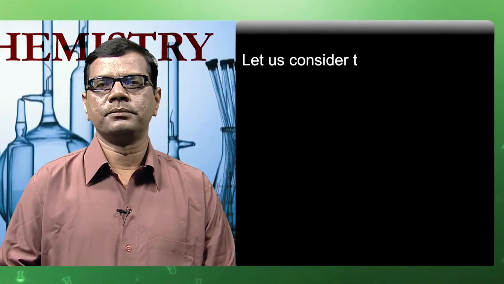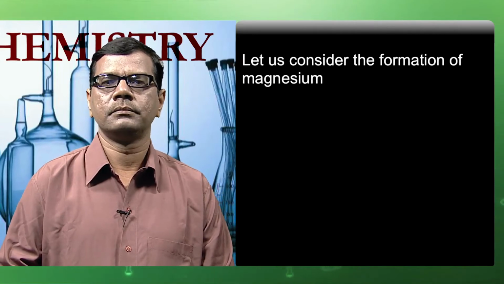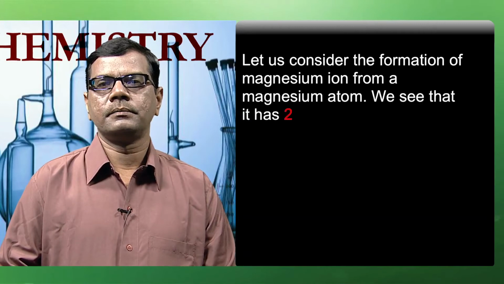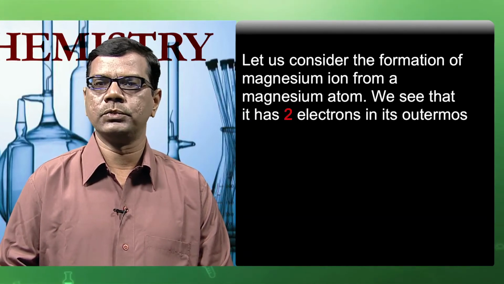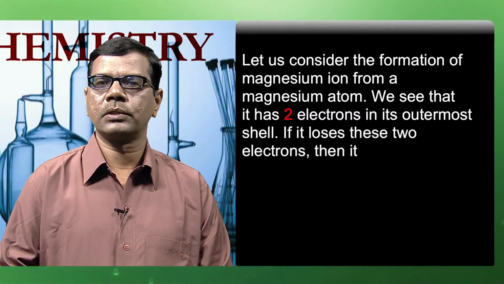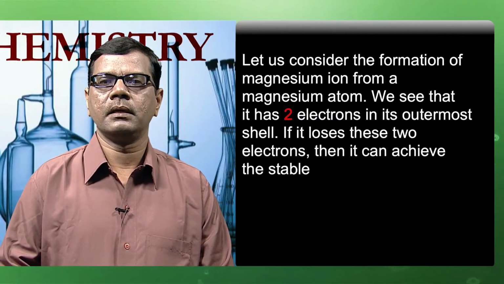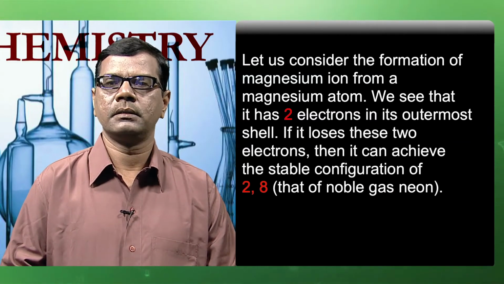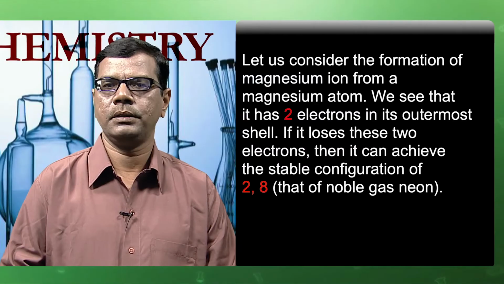Let us consider the formation of a magnesium ion from a magnesium atom. We see that it has 2 electrons in its outermost shell. If it loses these 2 electrons, then it can achieve the stable configuration of 2,8, that of noble gas neon.